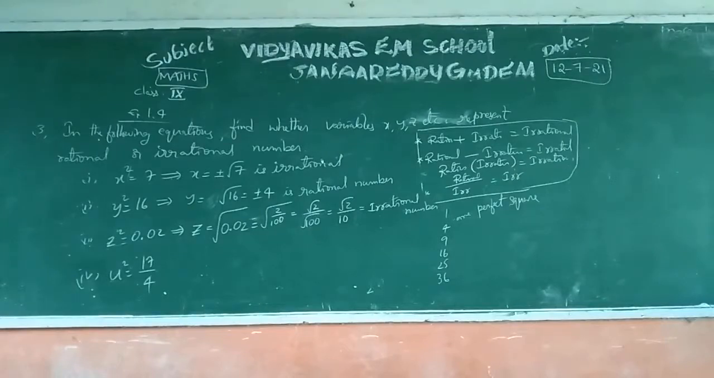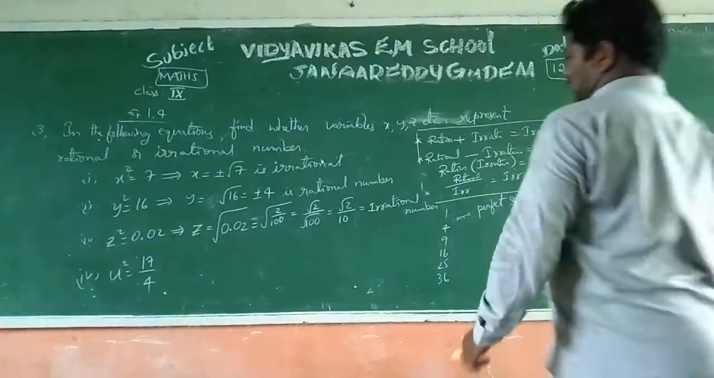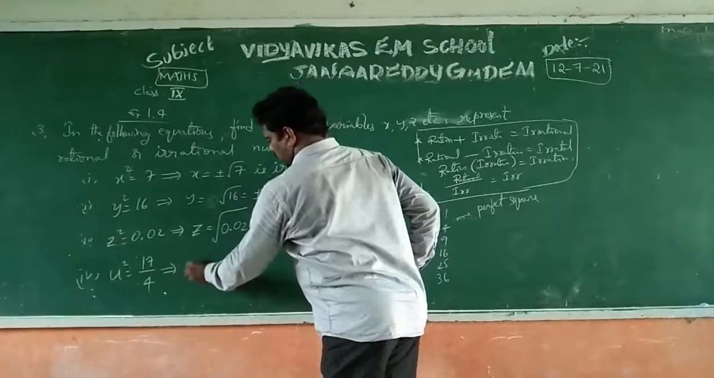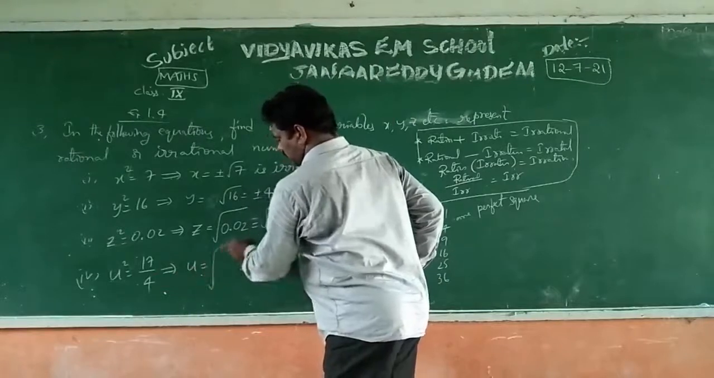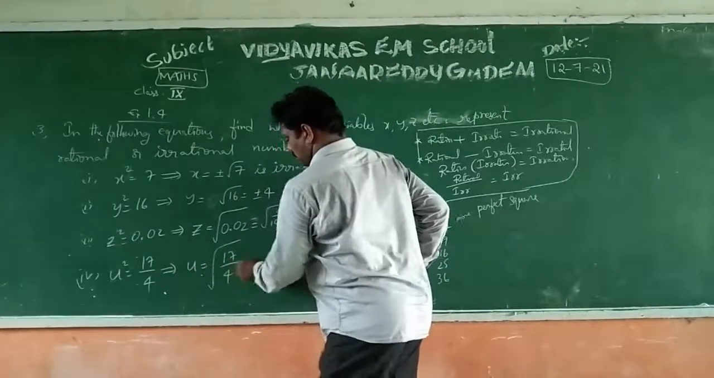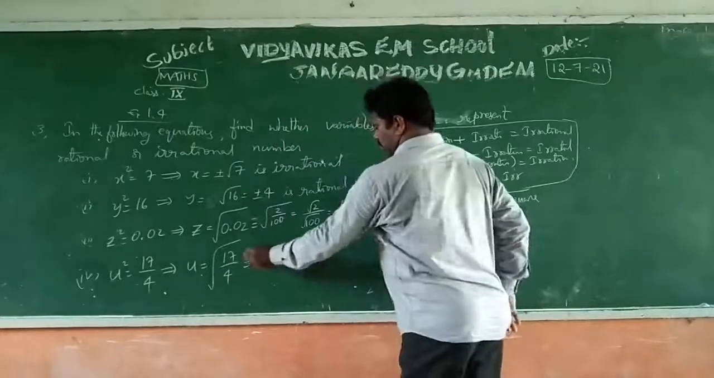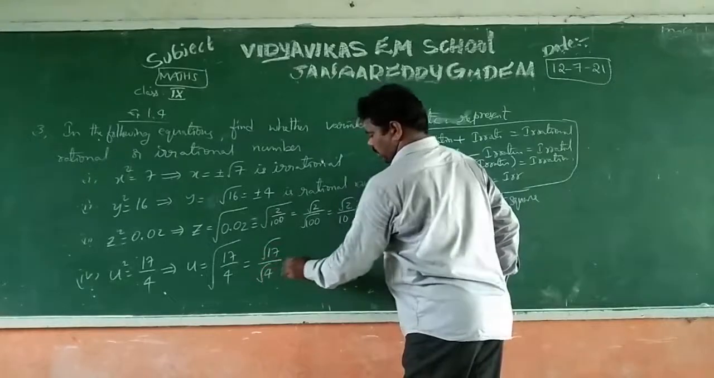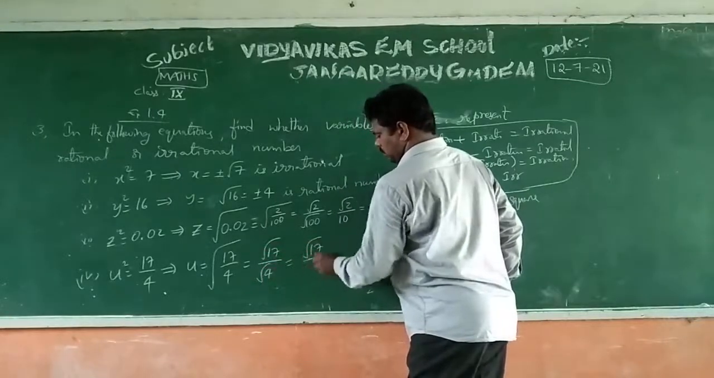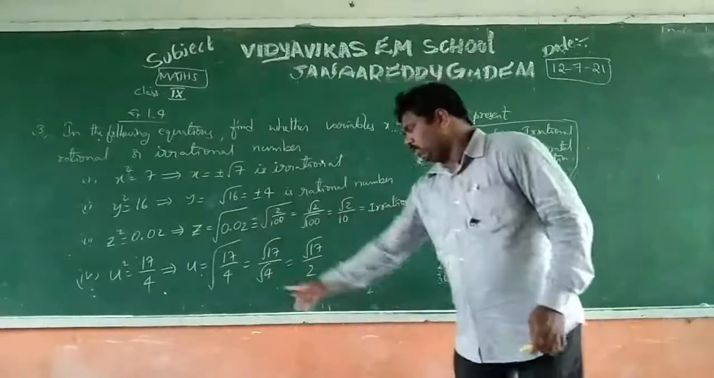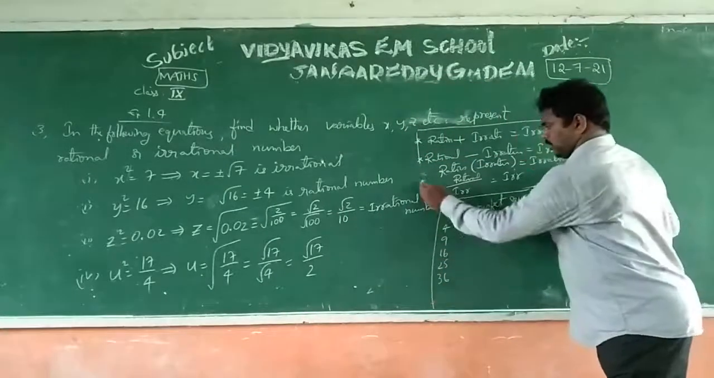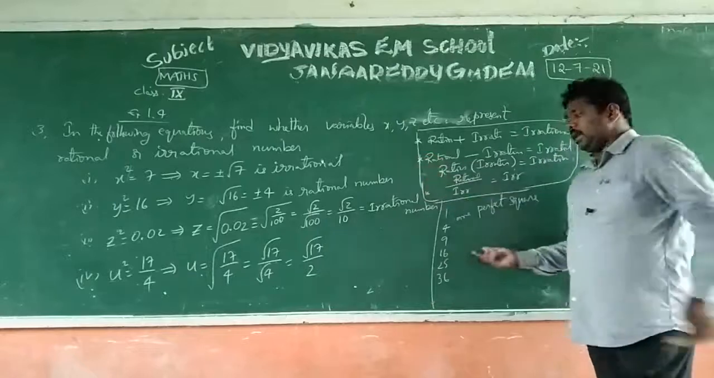Yes. Next one. u square is equal to 17 by 4. Then u is equal to root of 17 by 4. If you observe now, you can split this root into root 17 by root 4, that is root 17 by 2. Why? Because 4 is a perfect square. That's why it is a rational number.